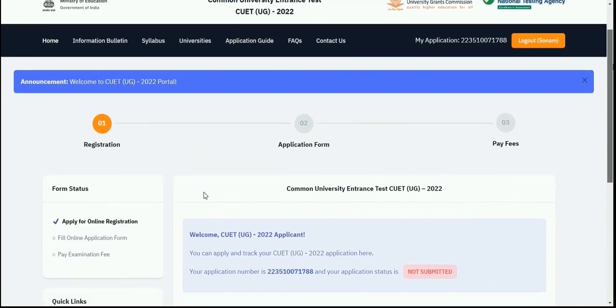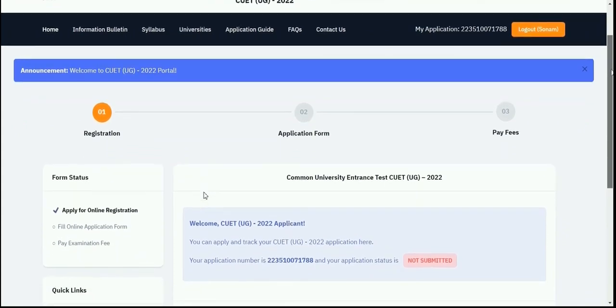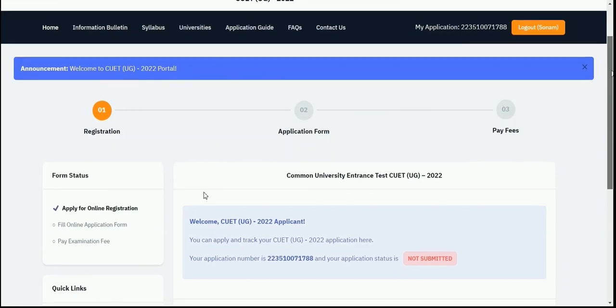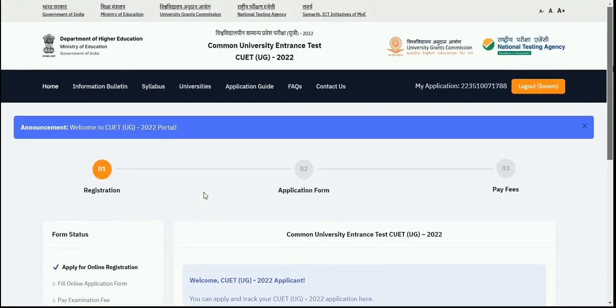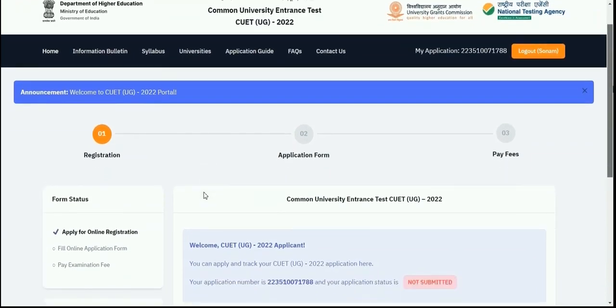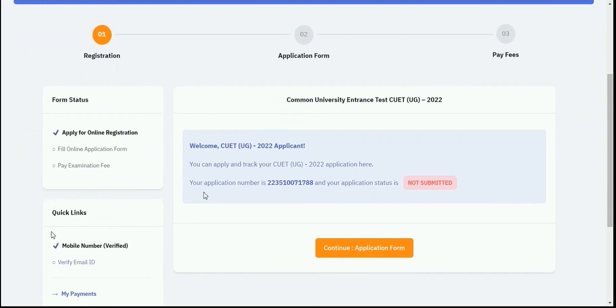Here I need to write down my application number for future reference, and I can see that it shows me this is your registration, and then I need to complete the application form, and then I need to pay the fees. So only the first step is completed till now. Now I need to proceed to the application form.